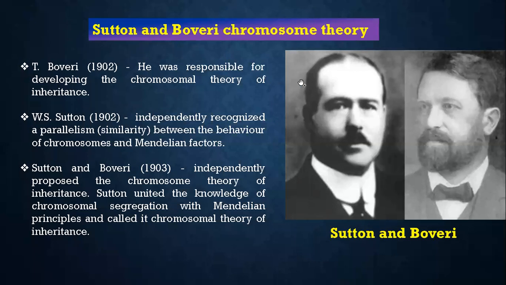Okay, ma. Today let us continue our third chapter, chromosomal basis of inheritance. So in this, first we have to see about them. These are the two persons, Sutton and Boveri. Actually, they proposed the chromosomal theory. Boveri, in 1902, was responsible for developing the chromosomal theory of inheritance, and W.S. Sutton in 1902 independently recognized